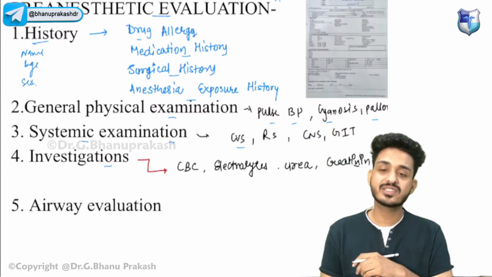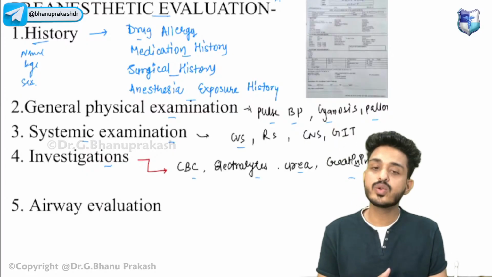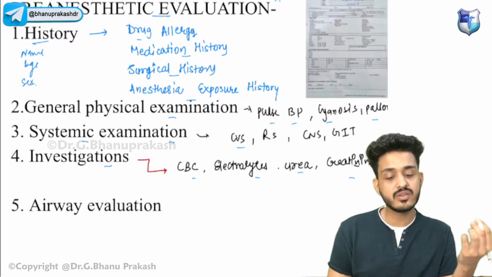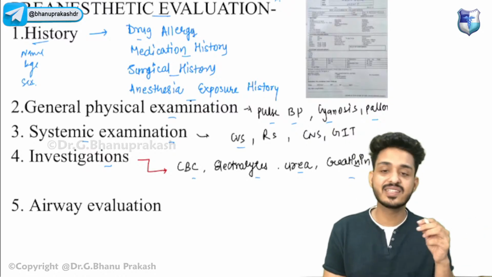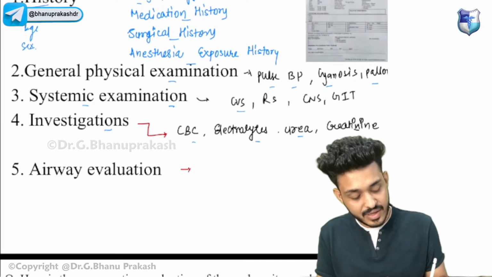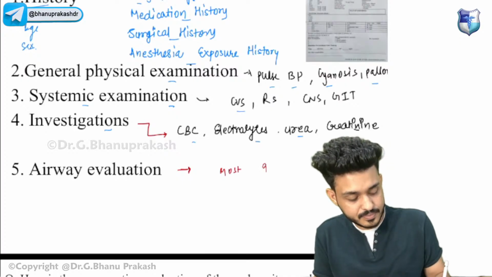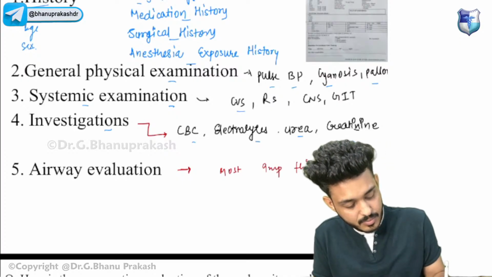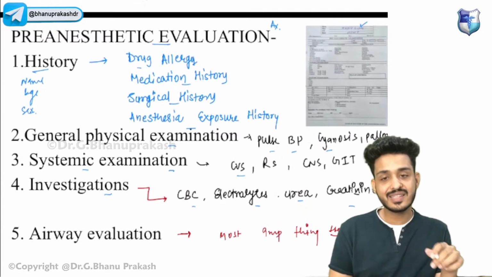Lastly, they will be doing some investigations, for example CBC, electrolytes, urea, creatinine. They will tell us about the different organ situations. But the most important as far as anesthesia is concerned is the airway evaluation. Airway evaluation is the most important step that you have to remember here. So what are the things that we will be doing?